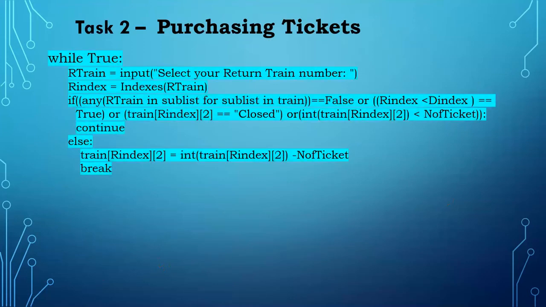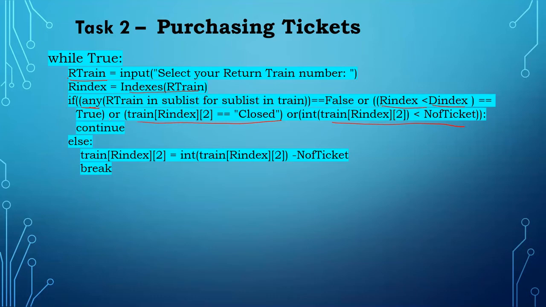And next, we have to check the return train also. The same thing, instead of D train I am using R train. I'm getting the train index number, using the same built-in function, and checking whether you entered the right train number. And next, I'm checking whether it is closed and the ticket is available or not. The same thing, with one extra condition added in the return ticket: whether R index is less than D index.